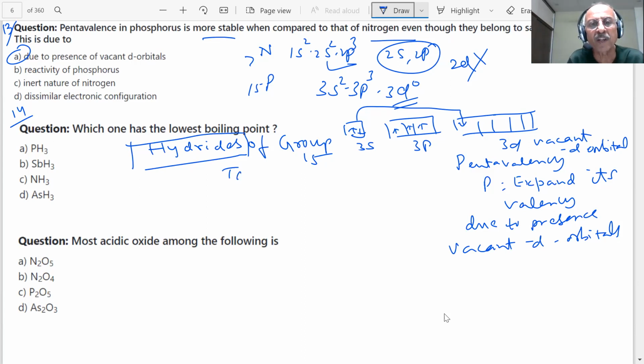A table has been given in the book where they have discussed different properties, boiling points, basicity. All these properties have become important. At least one question will be coming. We are already giving you information. What type of questions can be asked? What is our answer, student? Which has the lowest boiling point in these hydrides.